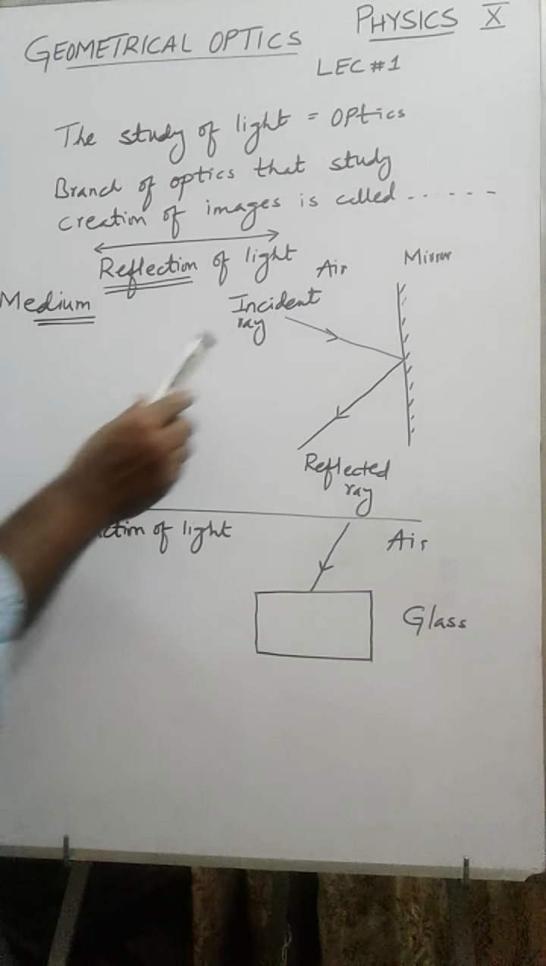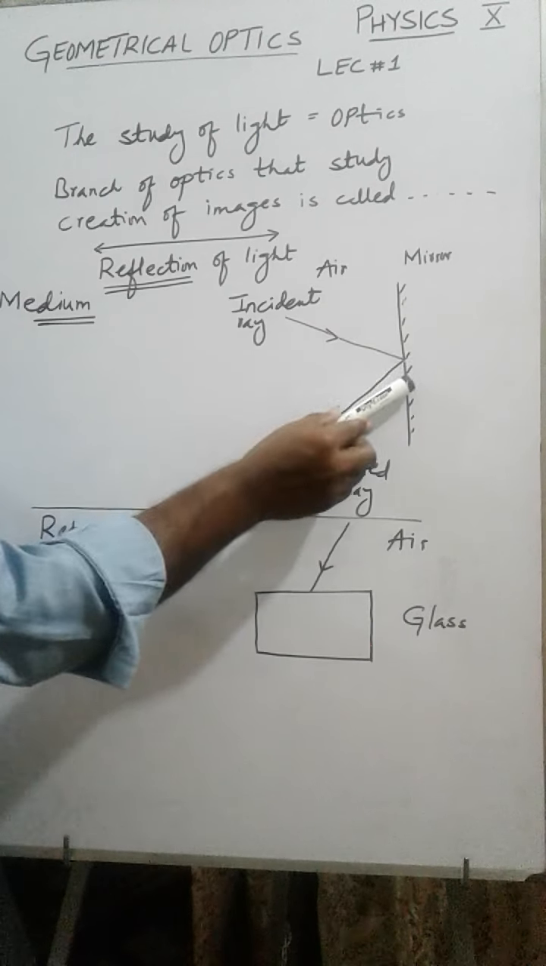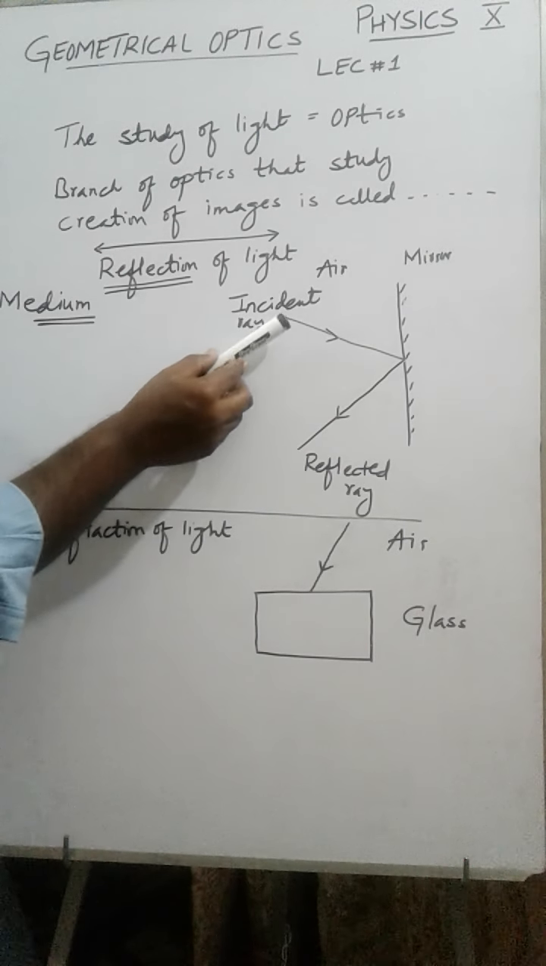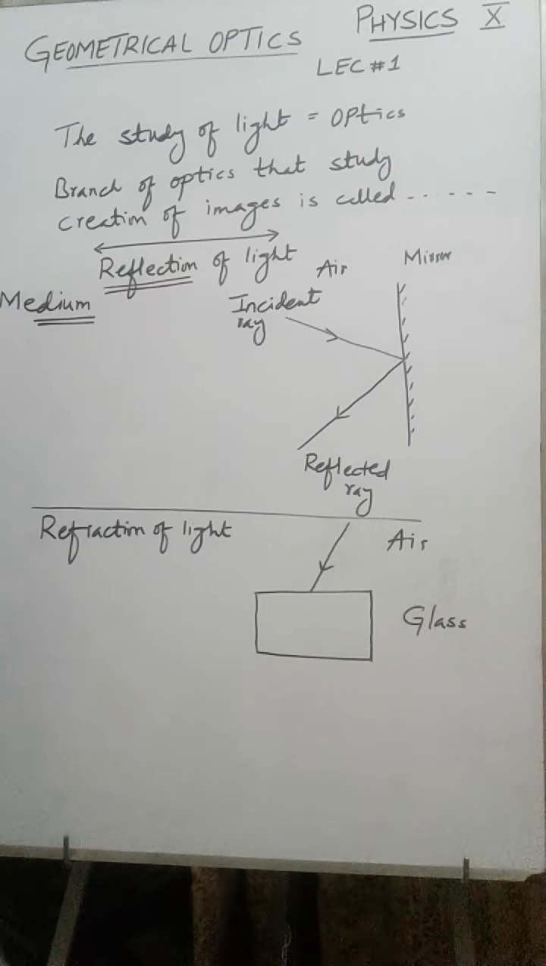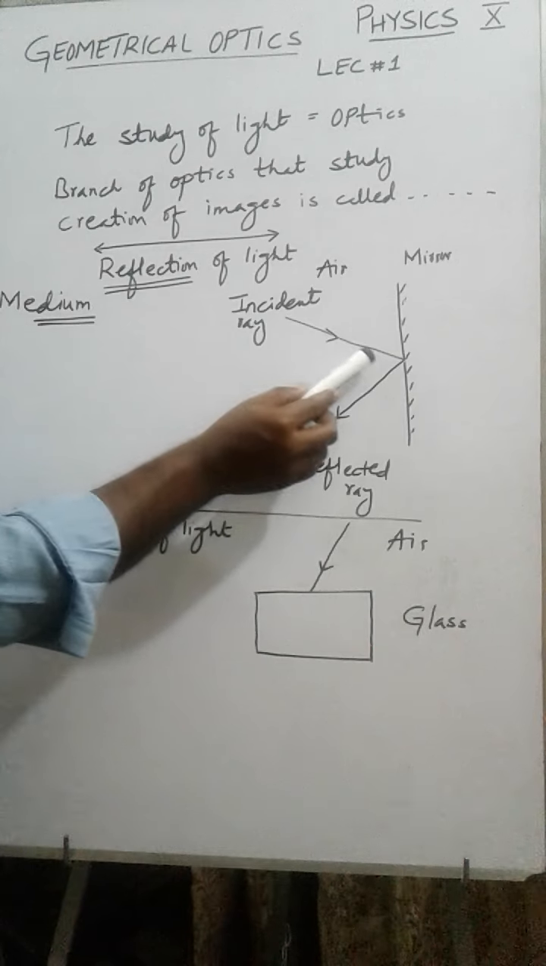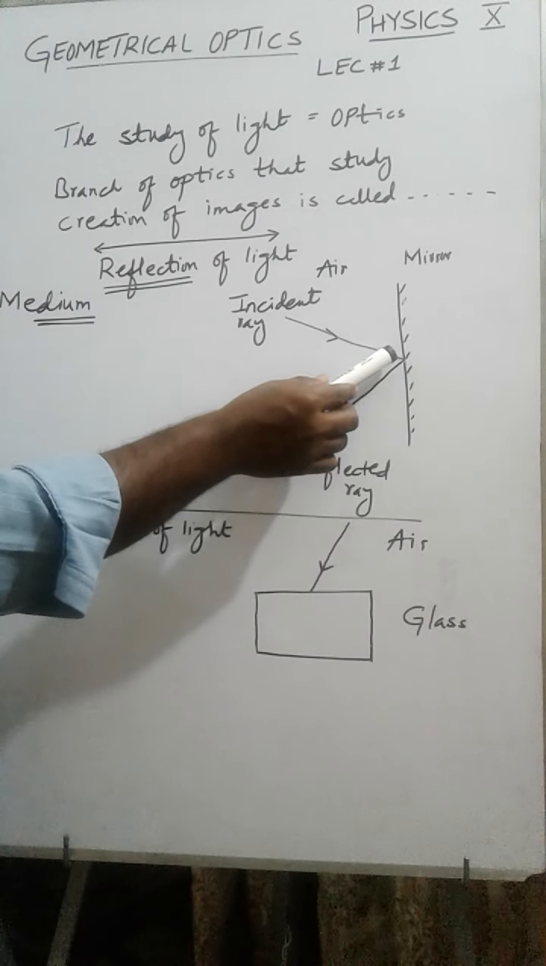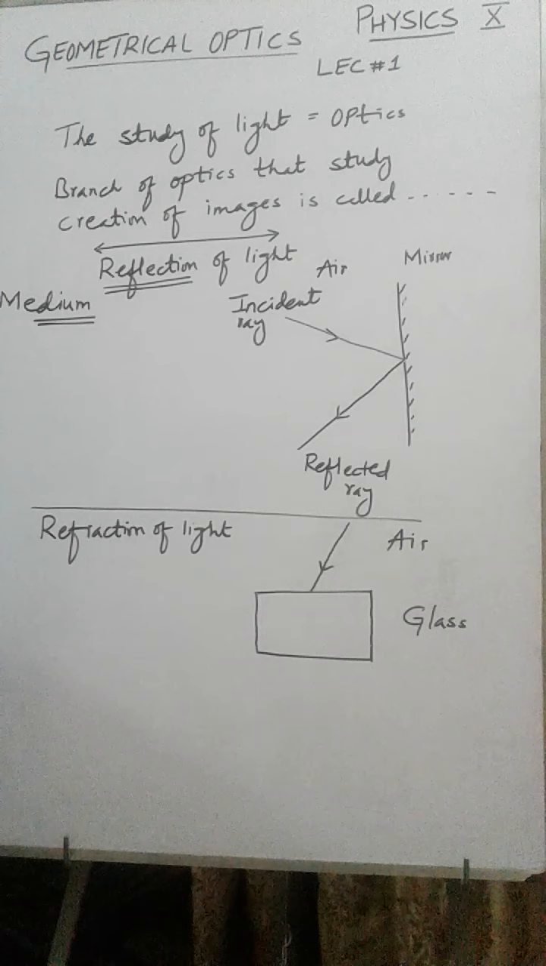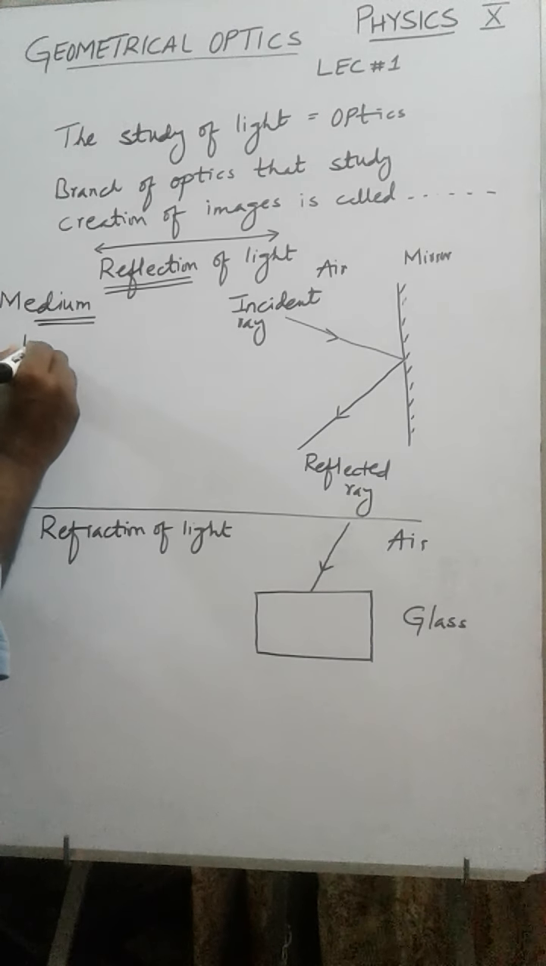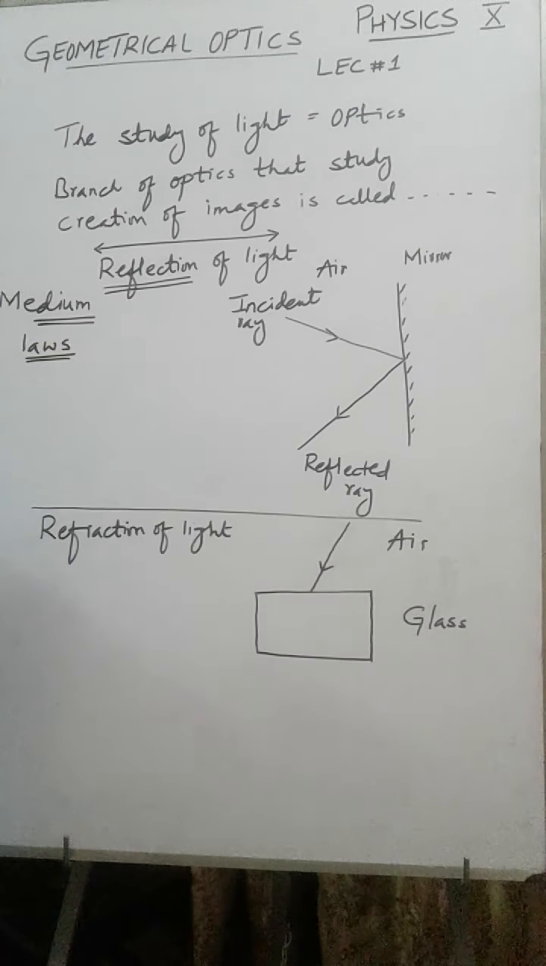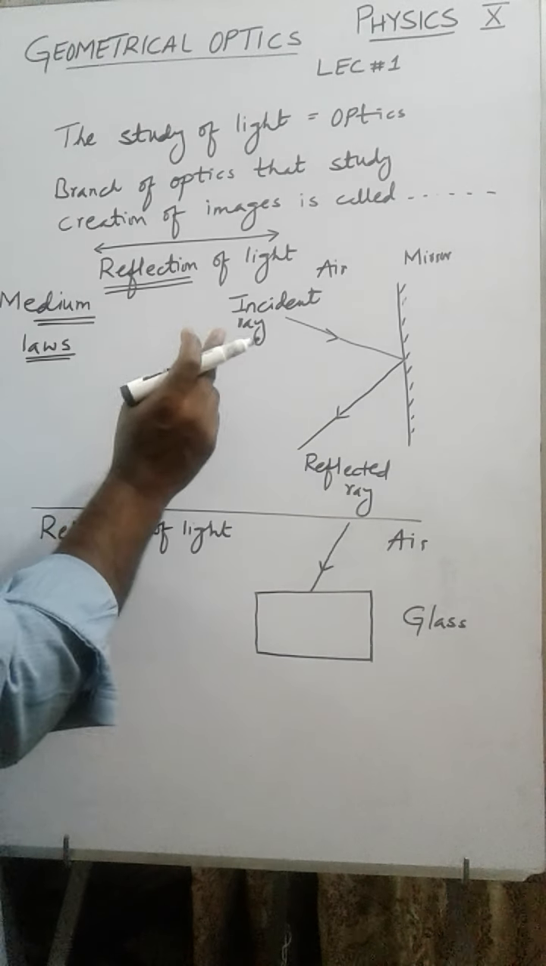So look here, light from one medium strikes the surface of another medium. That means light comes in air and strikes this mirror and is bounced back. This phenomenon is known as reflection of light. I repeat, when light traveling in one medium strikes another medium and is bounced back, this phenomenon is known as reflection of light. Now be careful, I am going to discuss the laws of reflection. There are two laws of reflection. What are the laws? Before the laws, try to understand it.